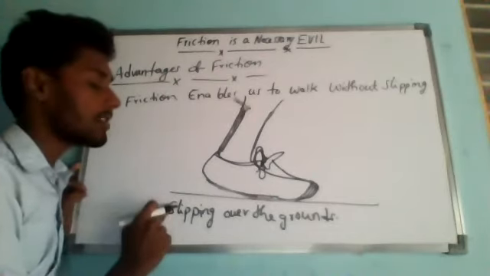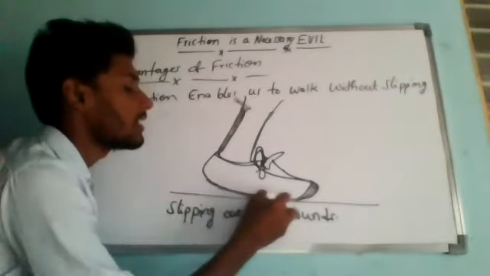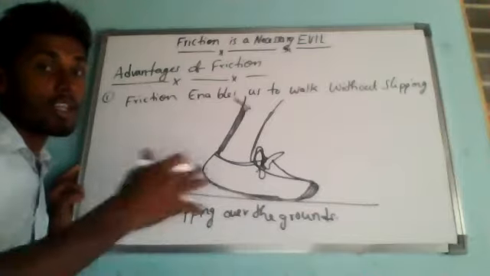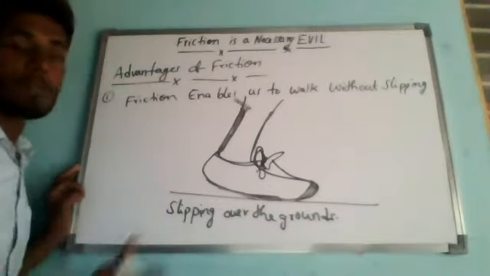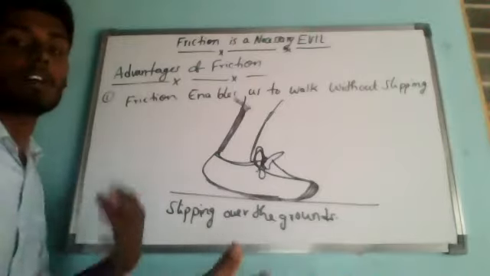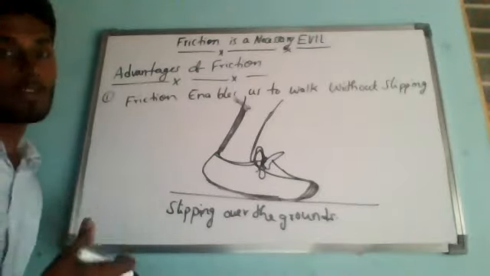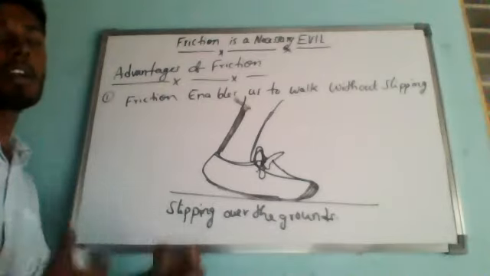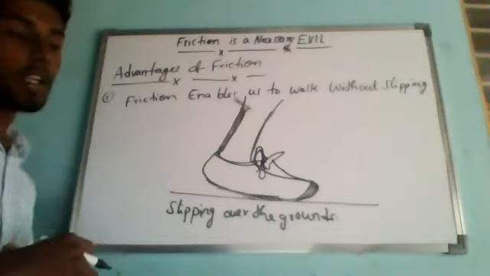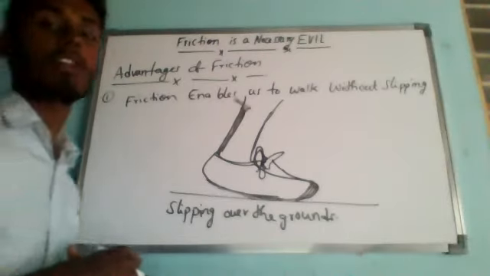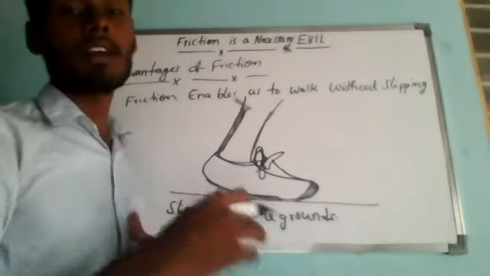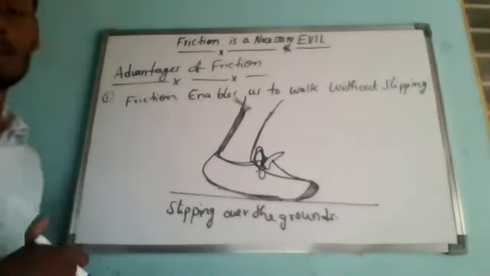How does this happen? How does it enable us to walk without slipping? Suppose we take a step forward during walking. Are we taking both legs at a time or one leg after another? We always walk one leg after another, alternately. Is it correct or not? If one leg is touching the ground, the other leg is automatically lifted. Later we lift the other leg, and again we walk one leg after another.